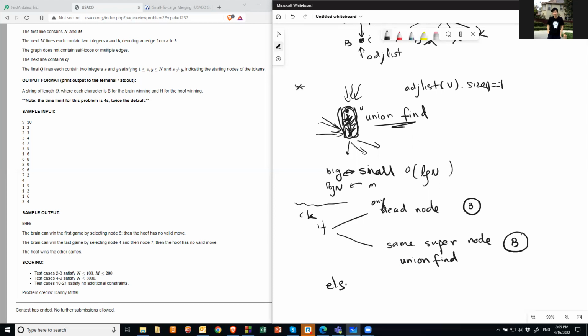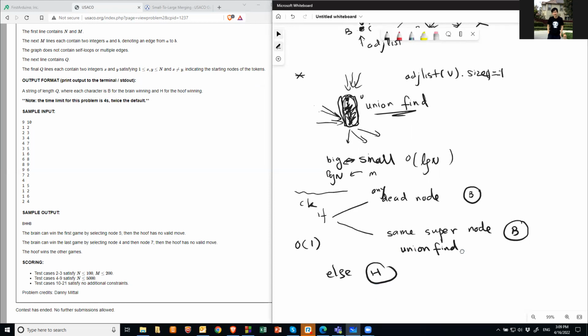Otherwise, Hoof will win, right? So that's it. All this search is O(1), right? I mean, all log and union find. So that is basically the problem.